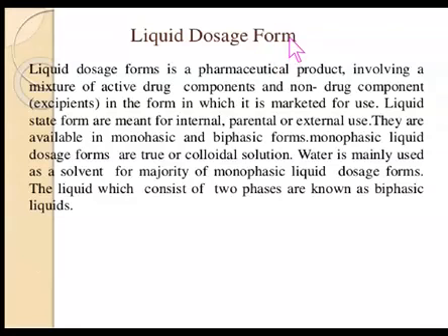Definition of liquid dosage forms. A liquid dosage form is a pharmaceutical product involving a mixture of active drug components and non-drug components in the form in which it is marketed for use. Liquid dosage forms are meant for internal, parenteral or external use. Here the liquids for internal and external use will be discussed in detail, whereas the parenteral liquids need a separate presentation.